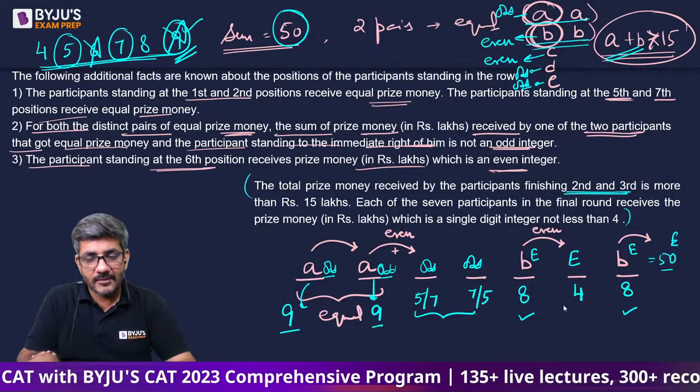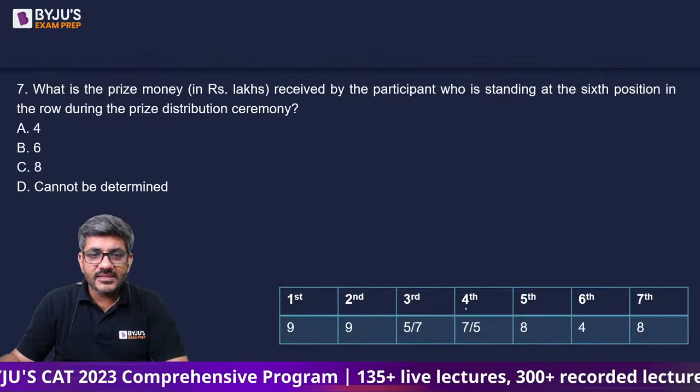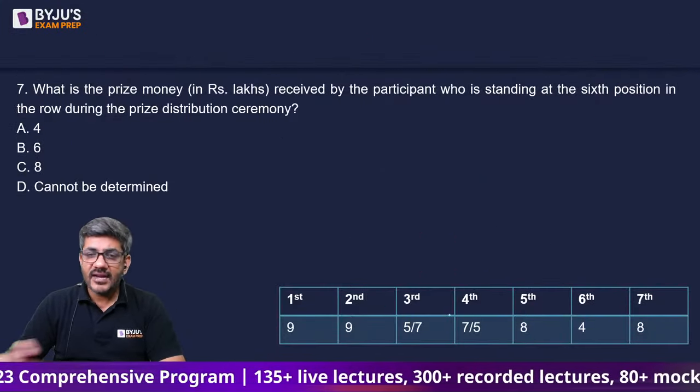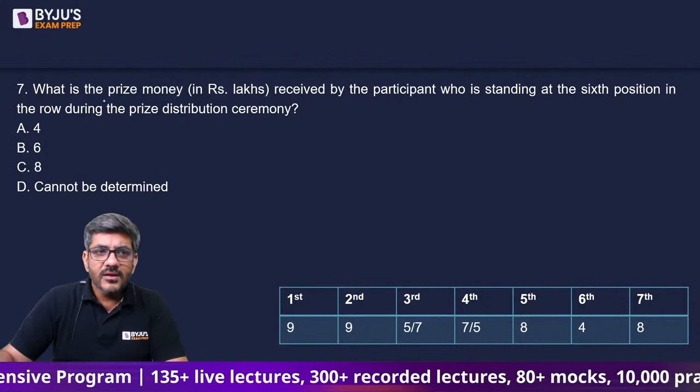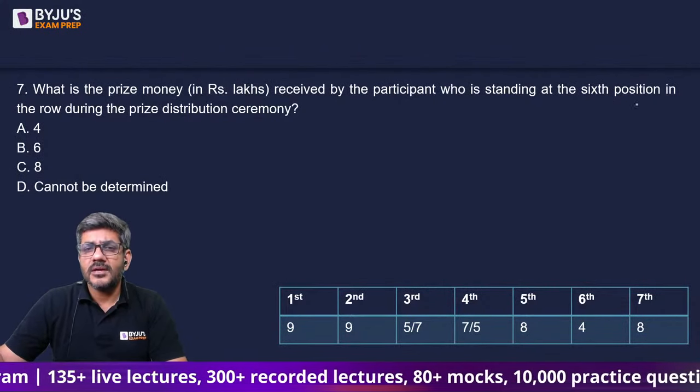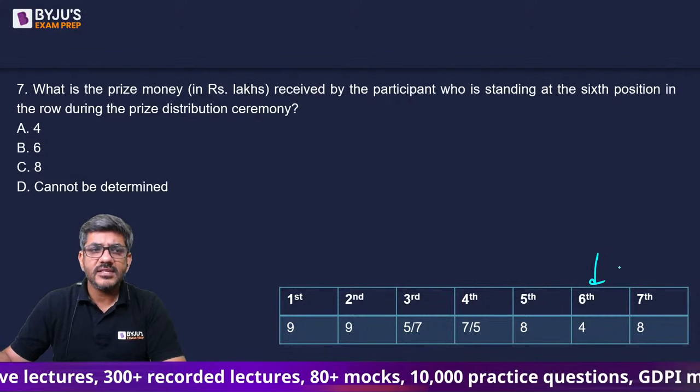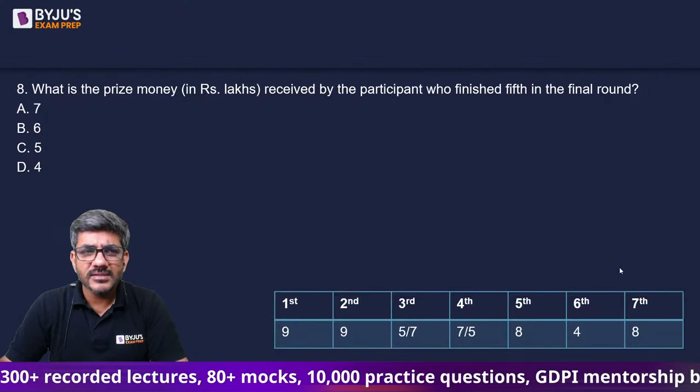Please keep doing that. So once that complete table is there, I've just made it. 5 और 7 का decide नहीं हुआ. Everything else is decided. What is the prize money received by the participant who is sitting at the 6th position? The answer is 4. फिर से वही कहानी, आप आंसर कर लेंगे.